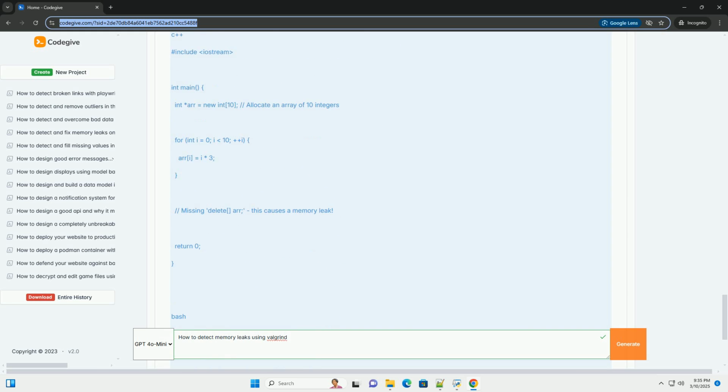Create a Valgrind suppression file to ignore the leak in the library code. This is a workaround, not a solution, but it can help you focus on the leaks in your own code. Report the issue. If the leak is significant, report it to the library developers so they can fix it. Consider alternatives. If the library is causing too many problems, consider using a different library that provides similar functionality.